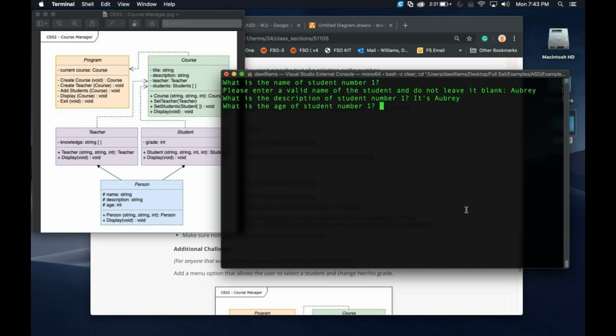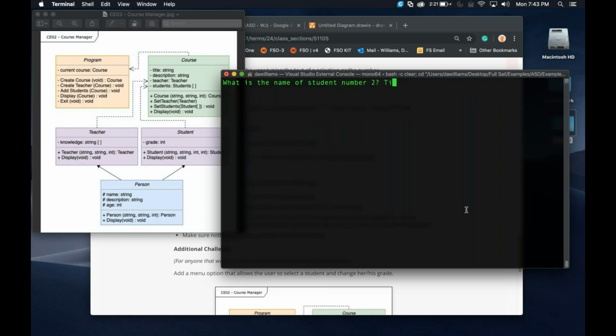All right, age, I'm going to make one up for you. So you're automatically going to be 24, enjoy. And now I'm going to make a grade for Aubrey, right? So I think she's going to be, let's say 89. Doing good, solid B+. How about a student number 2?